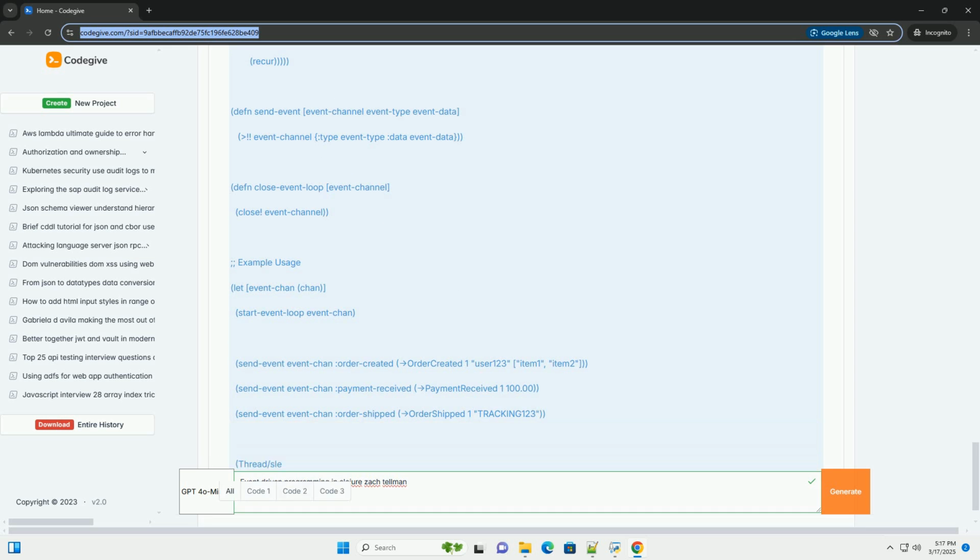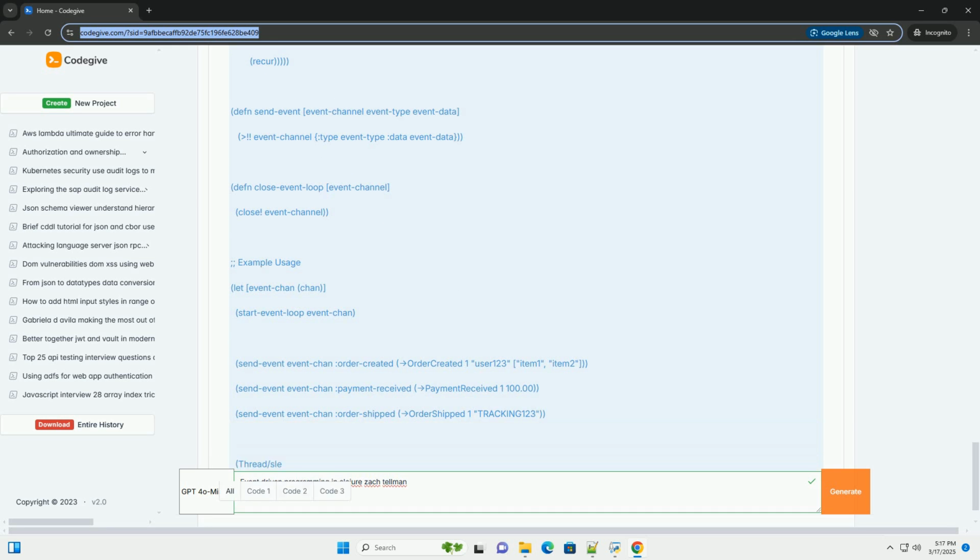Running the example. Save the code as event_driven_example.clj and run it from your REPL or terminal. You'll see output similar to this. A more realistic example, order processing system. Let's expand on this and create a simplified order processing system using EDP.